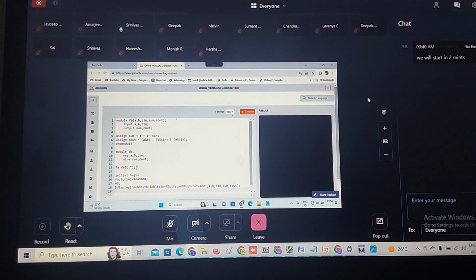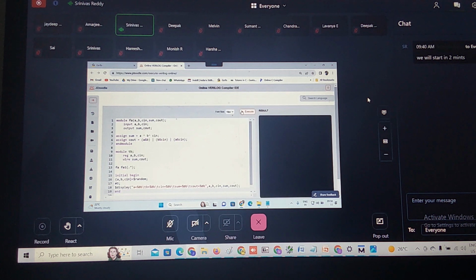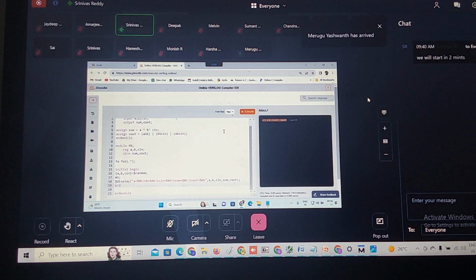Correct. Then end the initial begin in the module. Correct. Now let us run this program. Now A is equal to 1, B is equal to 0, Cin is equal to 1, what is sum? Sum is 1, carry is 0. If you consider this is LSB and this is MSB, so A is 1, 1 plus 0 is 1. Again 1 plus 0 is nothing but sum is 1, carry is equal to 0.